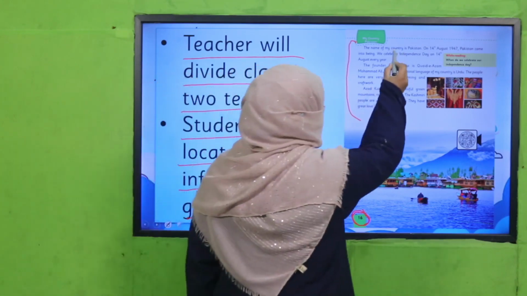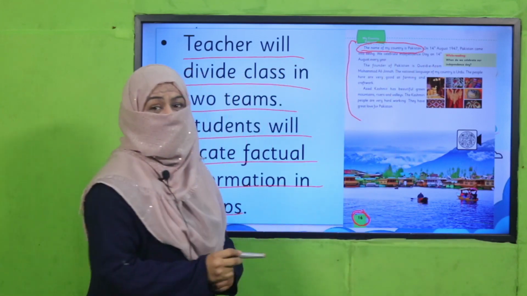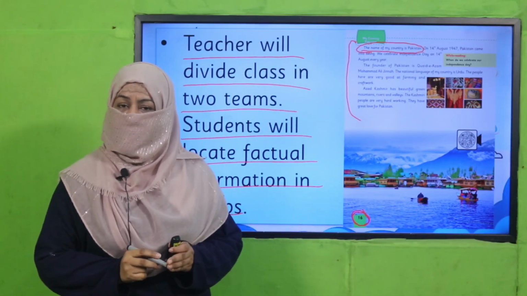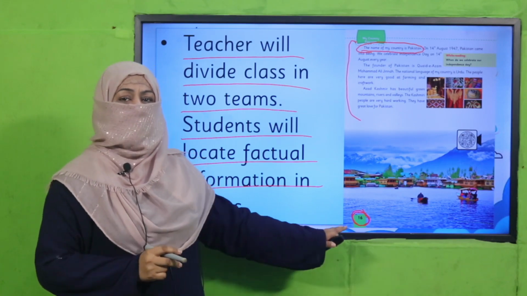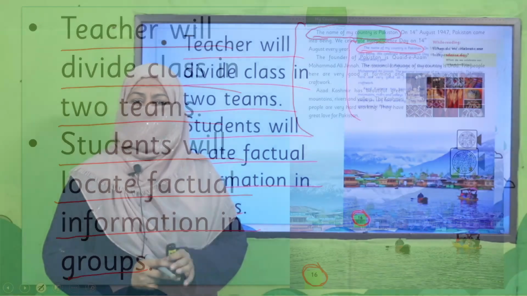You see, the name of my country is Pakistan. The first statement is factual information. This is how students will practice to locate factual information on page number 16. So pause the video, enjoy the activity, and then come back.